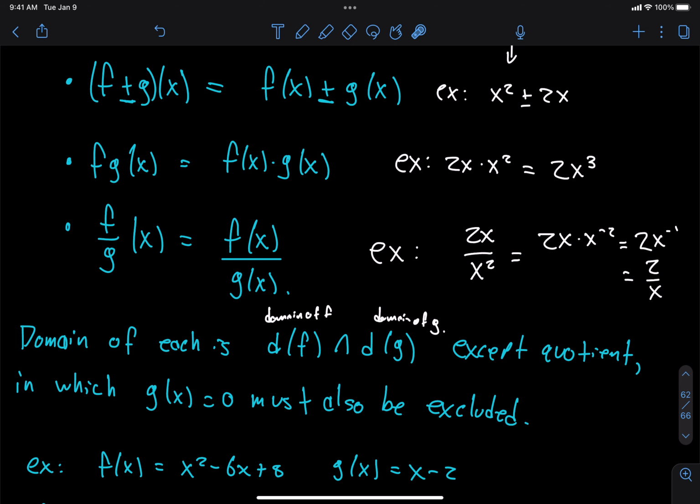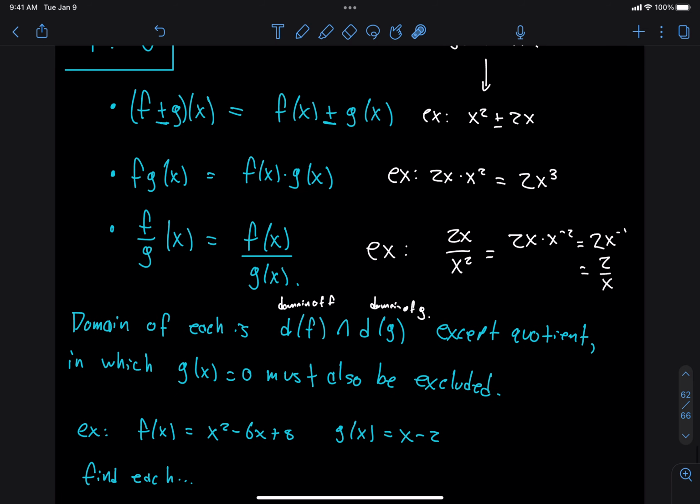The only other exception for these is the quotient. When I do (f divided by g)(x), yes, I need to be able to plug x into f. Yes, I need to be able to plug x into g. But I also need to make sure that when I plug x into g, I don't create a 0. Because if I create 0 in the denominator, well, we don't like 0 in the denominator, do we?